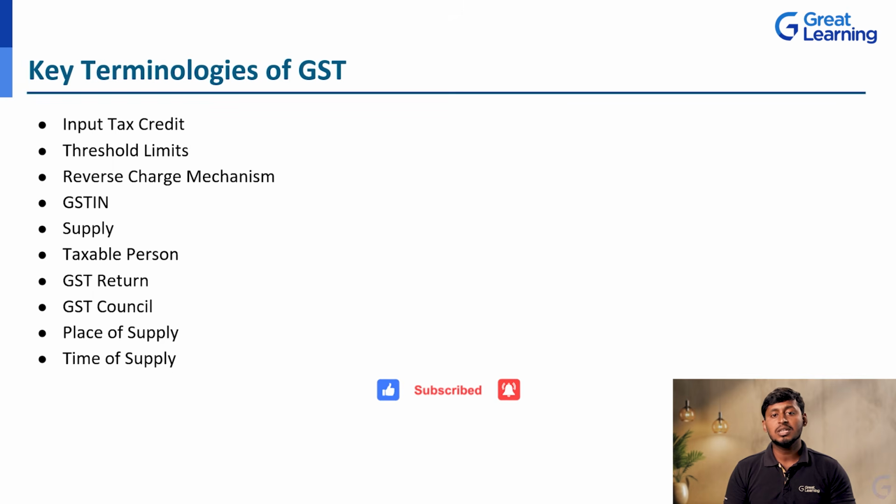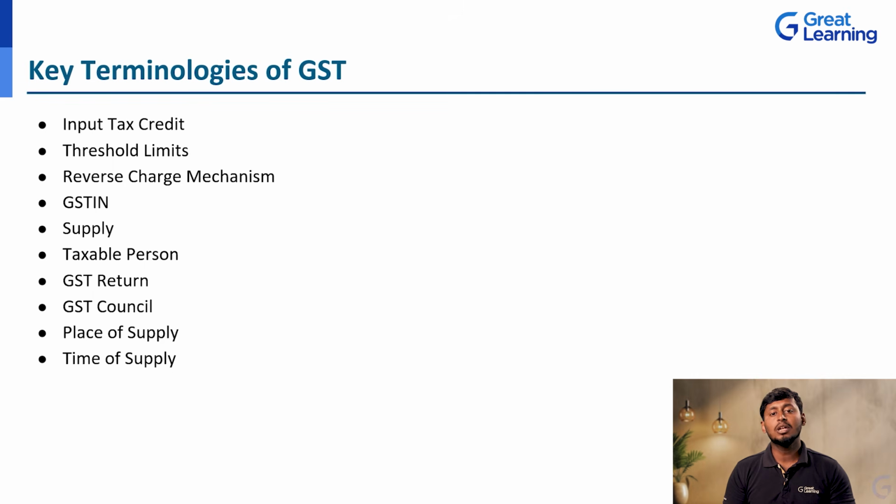So here in GST, we use the term input tax credit for refund from the government. For example, I purchase goods and services and use them for manufacturing, make the final product, and sell it. At that time, I can claim the input tax credit. That is the refund amount we can get from the government. That we call input tax credit. In simple terms, the refund from the government.